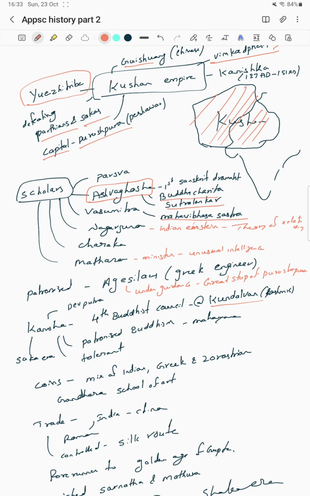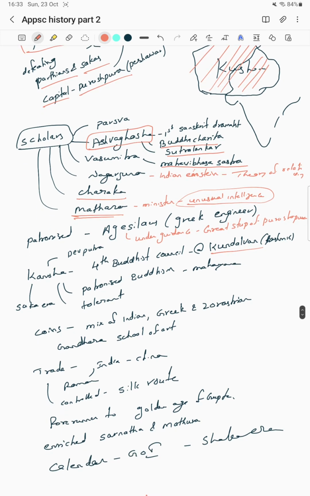Another famous scholar is Nagarjuna, also known as the Indian Einstein. He gave a theory of relativity. Charaka wrote the Charaka Samhita. Mathara was a minister with unusual intelligence, and the minister is also regarded as a scholar. The scholars are Mathara, Charaka, Vasumitra, Nagarjuna, Ashvaghosha, and Parshva.